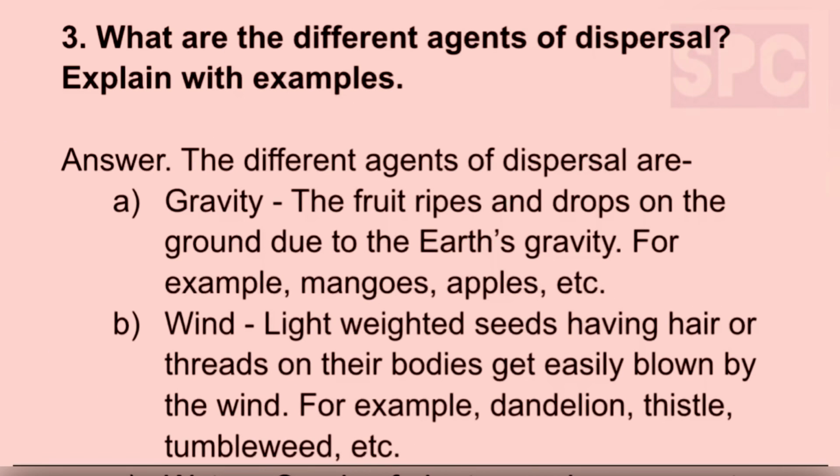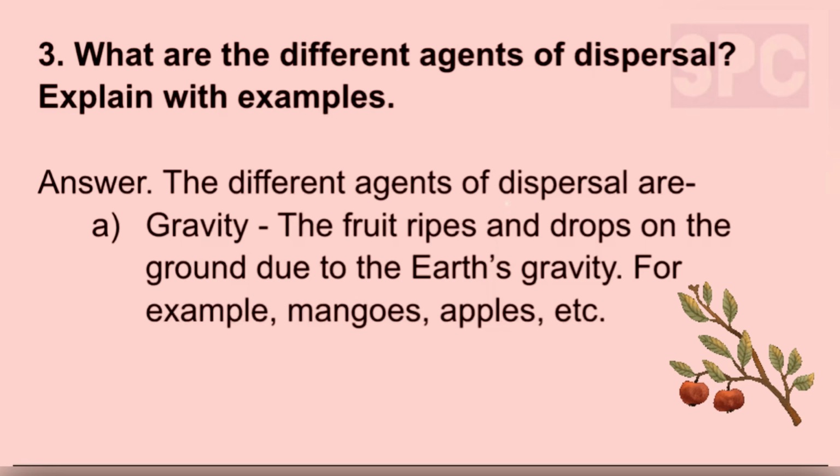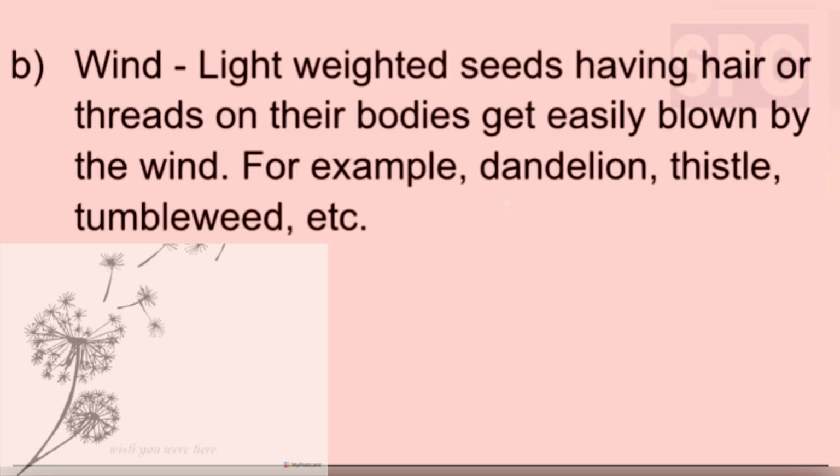Question number 3. What are the different agents of dispersal? Explain with examples. Answer. The different agents of dispersal are A. Gravity. The fruit ripens and drops on the ground due to the earth's gravity. For example, mangoes, apples, etc. B. Wind. Light-weighted seeds having hair or threads on their bodies get easily blown by the wind. For example, dandelion, thistle, tumbleweed, etc.